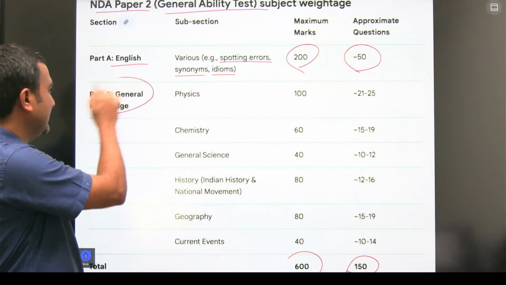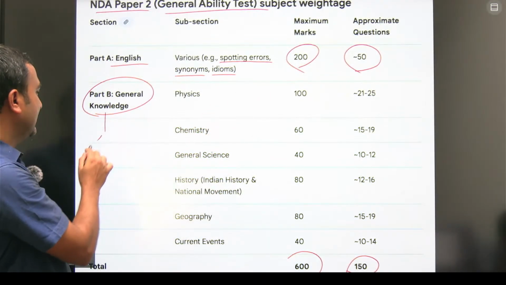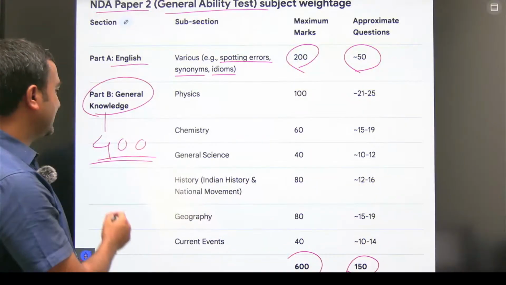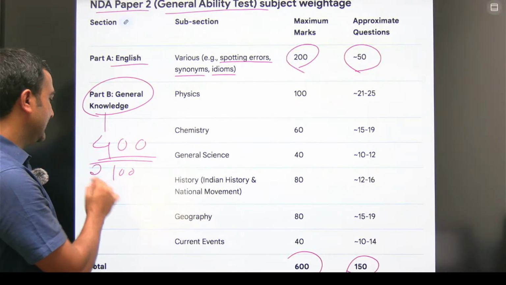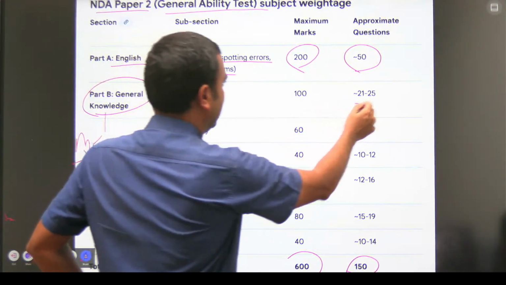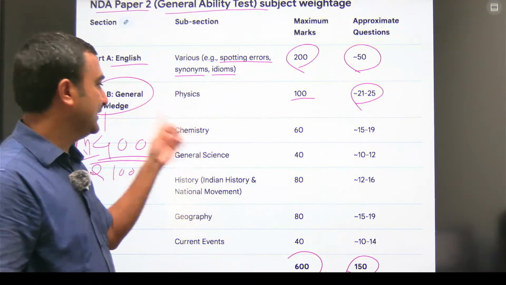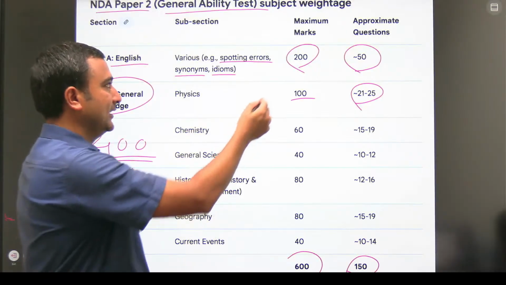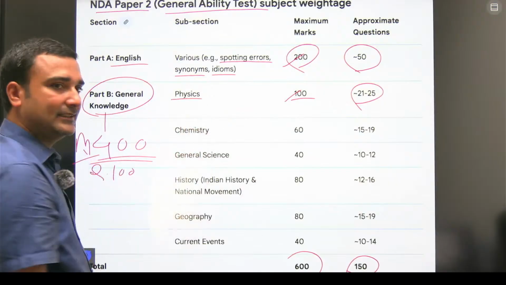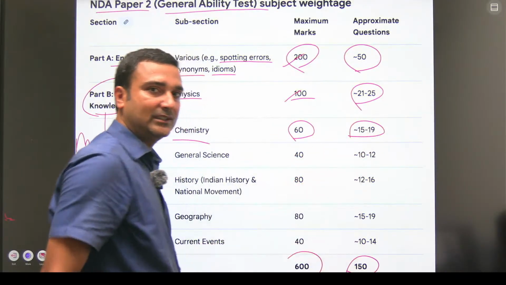From general knowledge, means for English 200 and for general knowledge this was for 400 marks in total, and total questions will be 100 questions, 100 marks, 400. From physics there are 21 to 25 questions for 100 marks. Means you have to emphasize physics because for 200 marks English is there, for 100 marks you are having physics. For chemistry it is 60 marks and 15 to 19 questions.